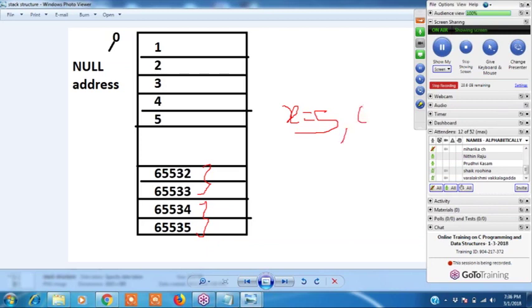Next, the y value you are storing. Assume the y value is 10. This y value takes 32 and 33. What is the x address, guys? Now tell me the x address. What is it, Nitin?